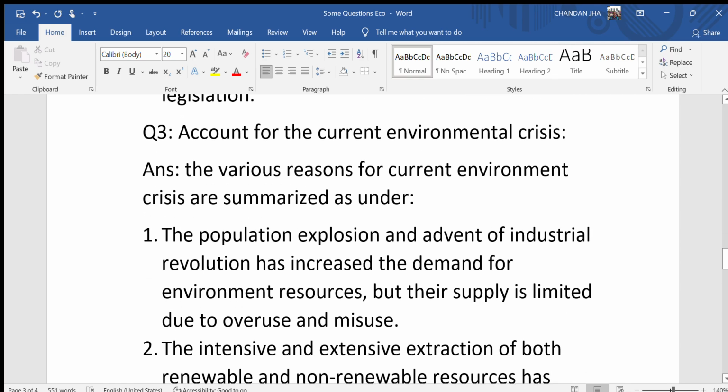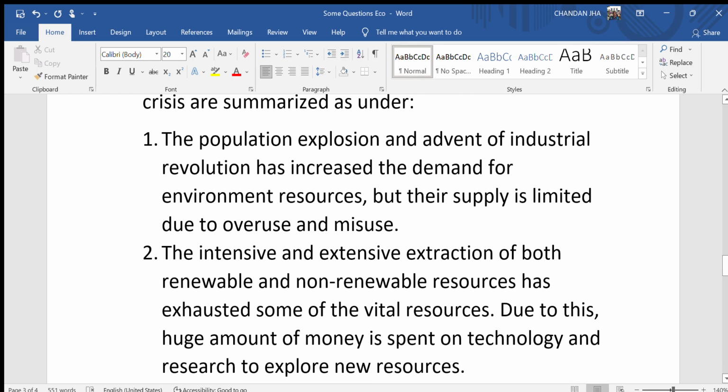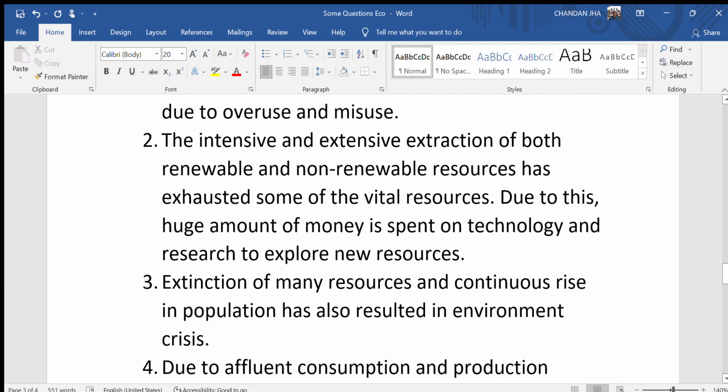Third question: account for the current environmental crisis. Answer. The various reasons for the current environmental crisis are summarized as under. First, the population explosion and advent of industrial revolution has increased the demand for environment resources, but the supply is limited due to overuse and misuse. Second, the intensive and extensive extraction of both renewable and non-renewable sources has exhausted some of the vital resources. Due to this, huge amount of money is spent on technology and research to explore new resources.